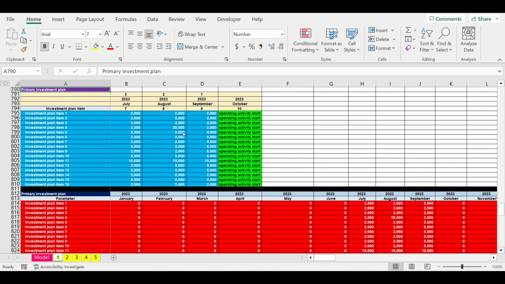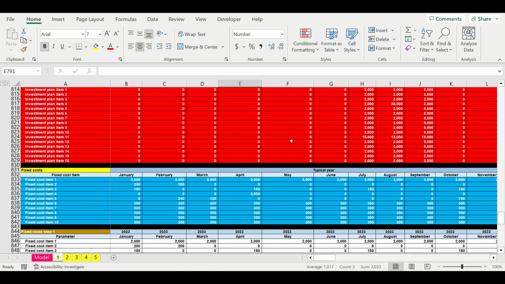We may have some other costs when we buy a car, and here we can place all these primary costs. Here we specify what we are investing in, how much we are investing, and when we are investing. This is the moment when the car starts generating its cash.